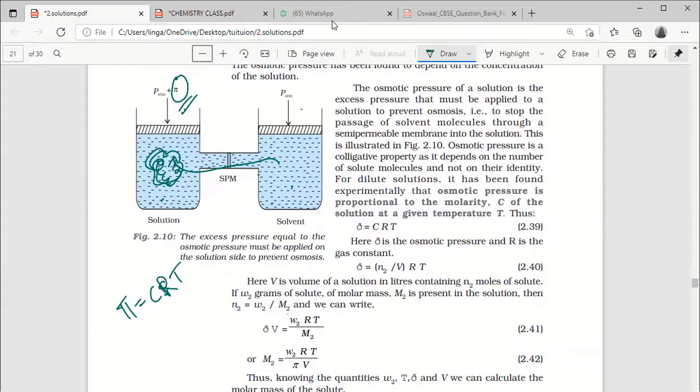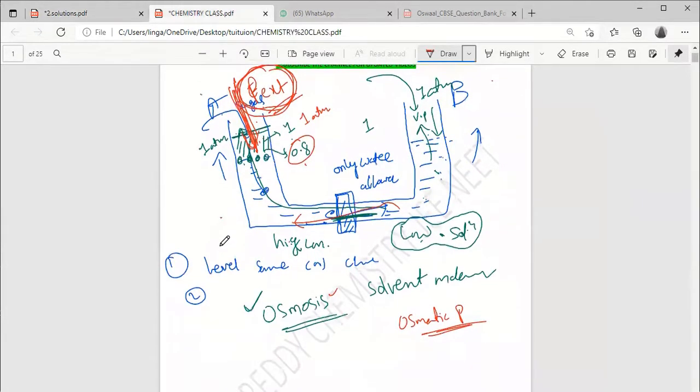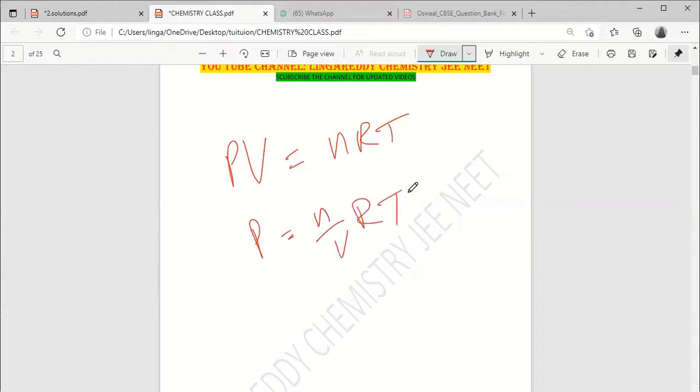Actually, this formula comes from the PV equals nRT formula. PV equals nRT, then I can write P equals n by V times RT. What is n by V? Number of moles upon volume, that is nothing but molarity.